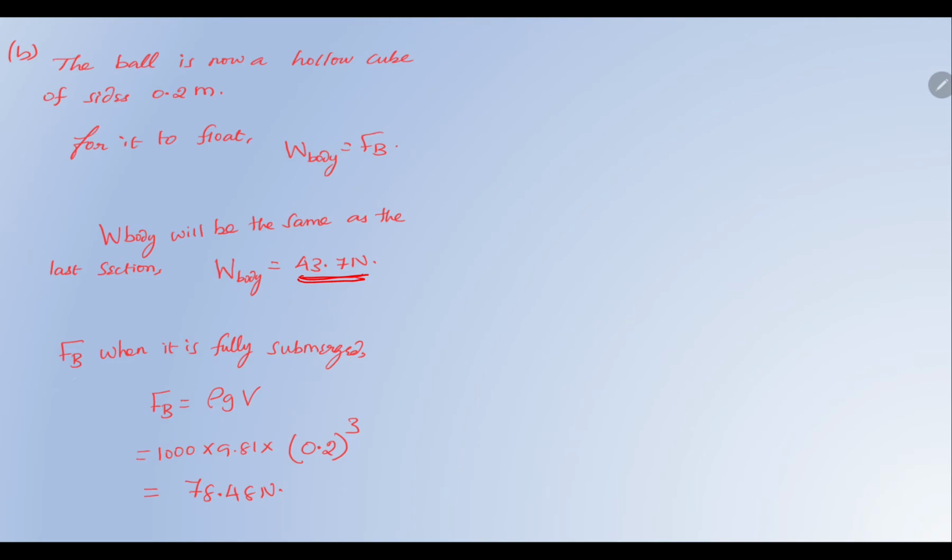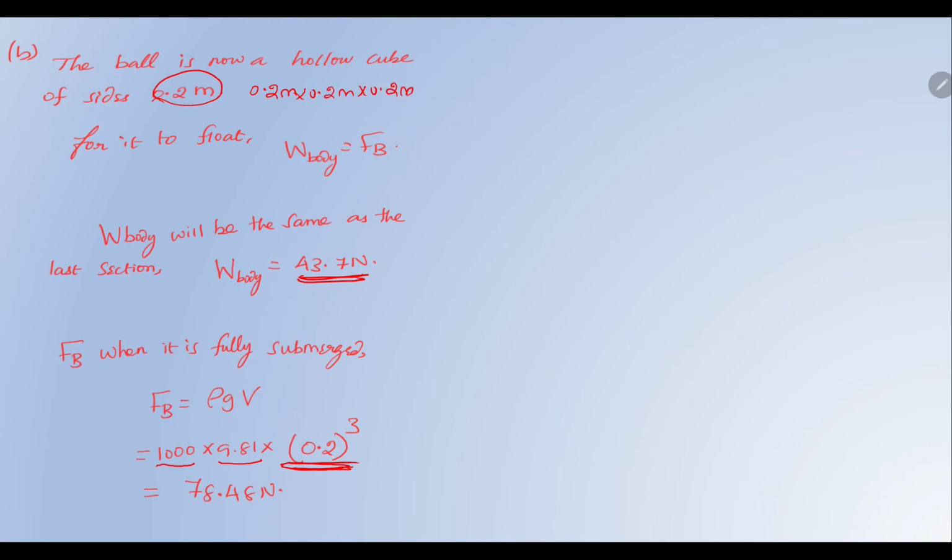So F_B, the buoyancy force when it's fully submerged, is rho g V. Rho is the density of water. This is the gravity. V is the volume of the cube, which is 0.2 meters. When we say hollow cube, it is 0.2 meter times 0.2 meter times 0.2 meter.